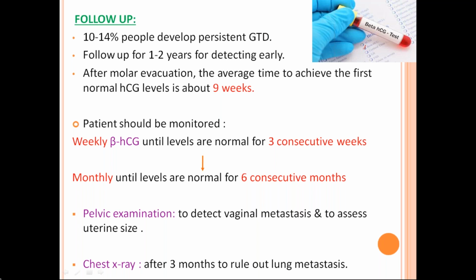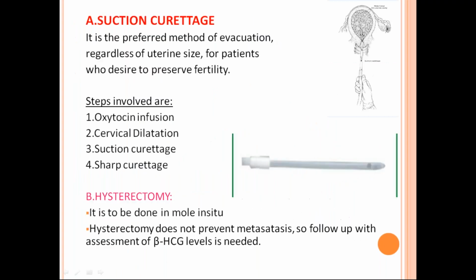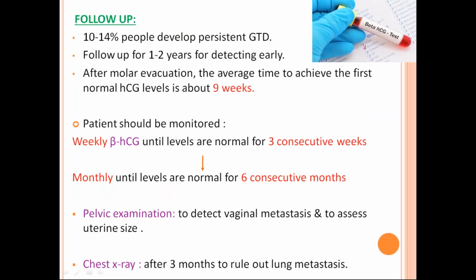So this is a follow-up of a case of hydatidiform mole. Okay. So after doing this, again, you have to do a pelvic examination always when the patient comes to you. You have to do a pelvic examination to see any vaginal metastasis and assess uterine size, and you have to do a chest X-ray after 3 months to rule out any lung metastasis. Okay. Next, contraception.